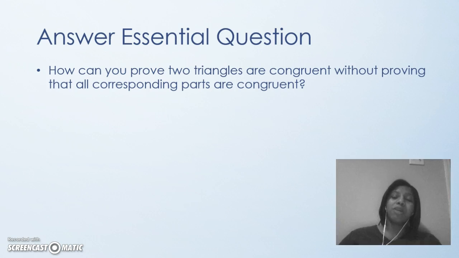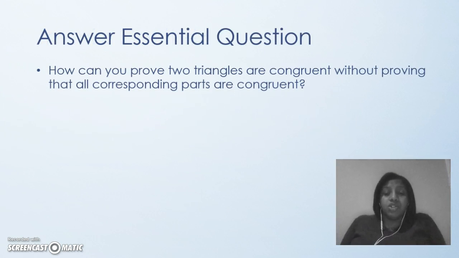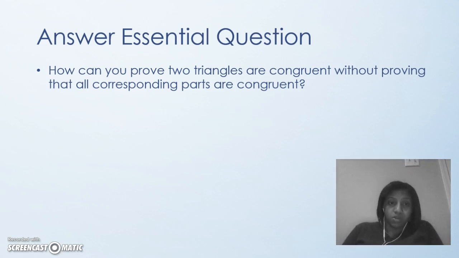We're basically done with this chapter, but I want you to try to answer the essential question, and also write this in your notes. How can you prove 2 triangles are congruent without proving that all corresponding parts are congruent? Think about it, write it out, let me know tomorrow.